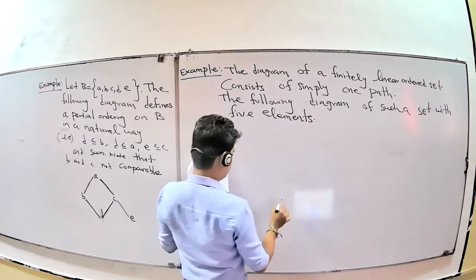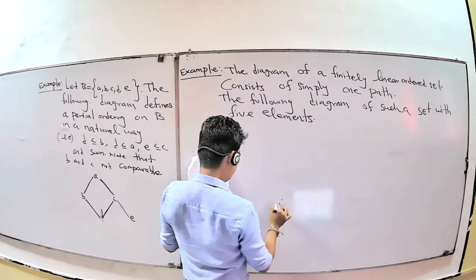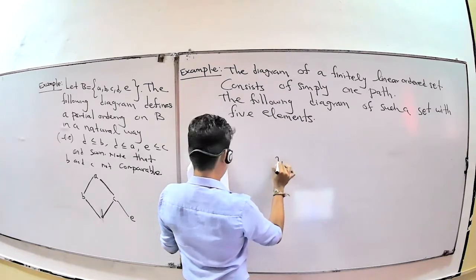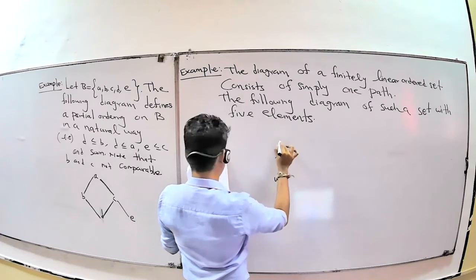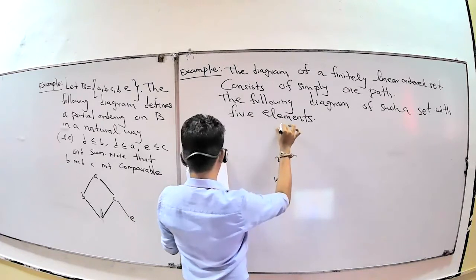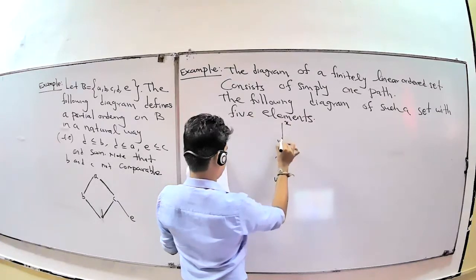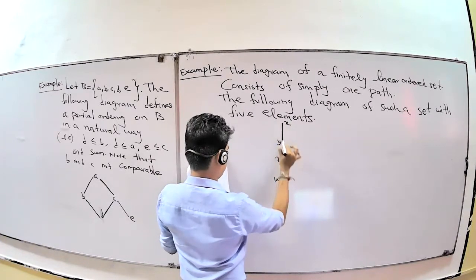This diagram is like this: P, U, Z, Y, X. It's a diagram.